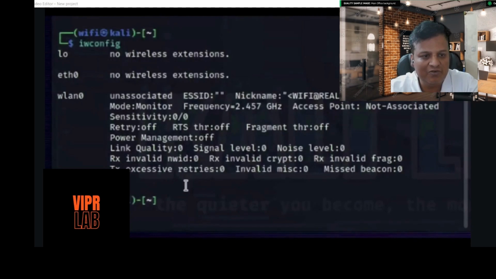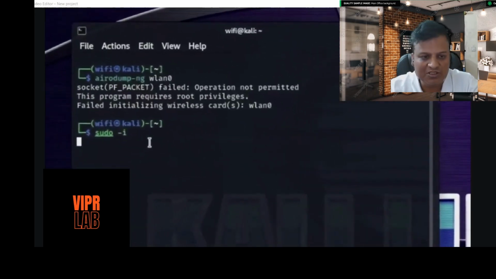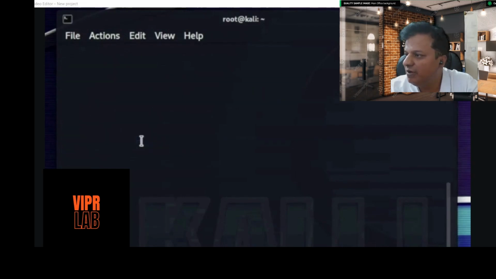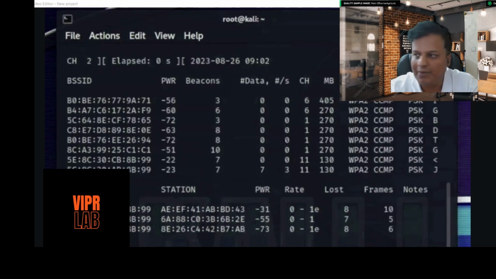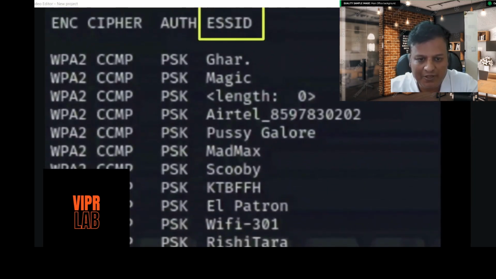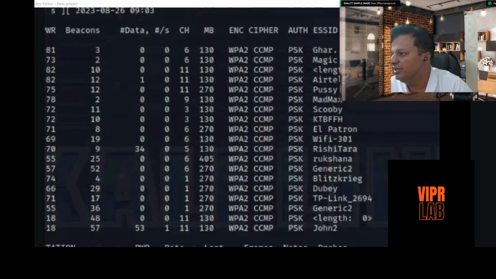We can see our wlan0. We will put sudo airodump-ng wlan0. Yeah, so these are the packets. You can see this is the ESSID, and you can see the John 2 network.